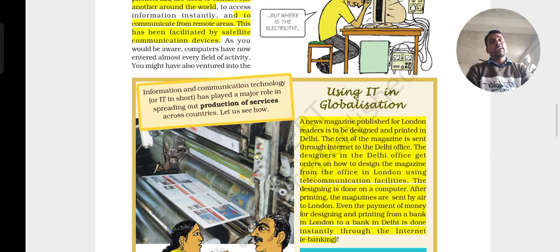It is in Europe. So the people in London will read a magazine or a newspaper, but it is being designed and printed in Delhi, in India, and it reaches their country immediately, and they read it the next day. So what makes that possible? This information technology.